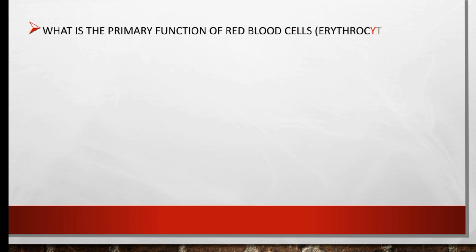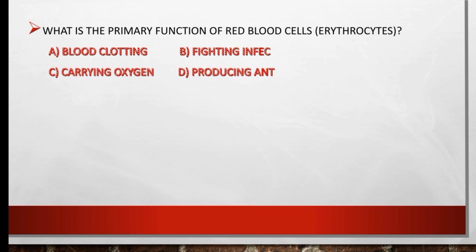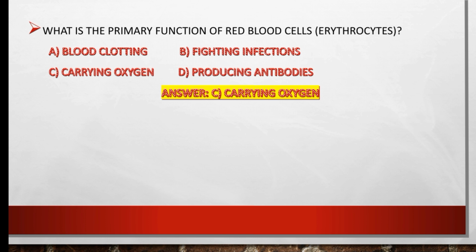What is the primary function of red blood cell? The options are blood clotting, fighting infection, carrying oxygen, or producing antibodies. So the main and primary function of red blood cell is carrying oxygen.